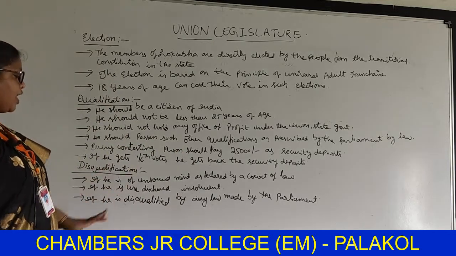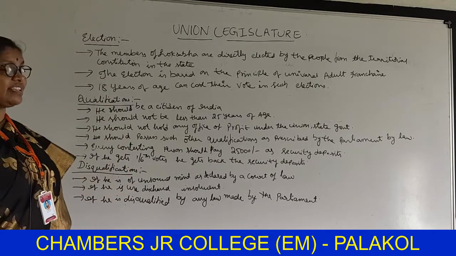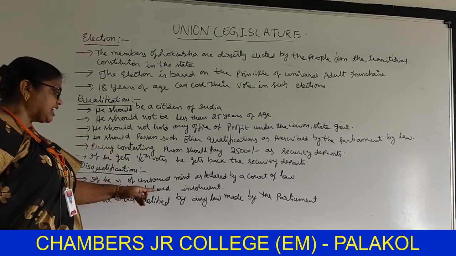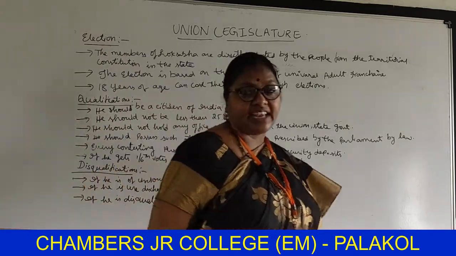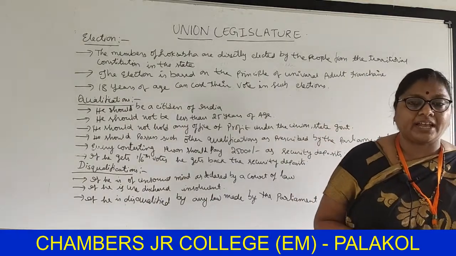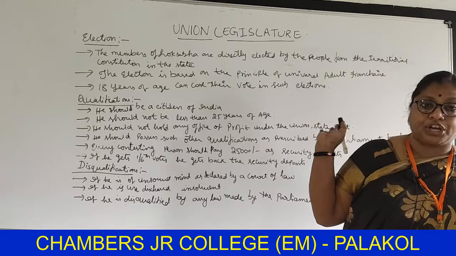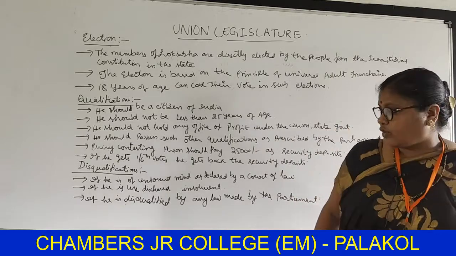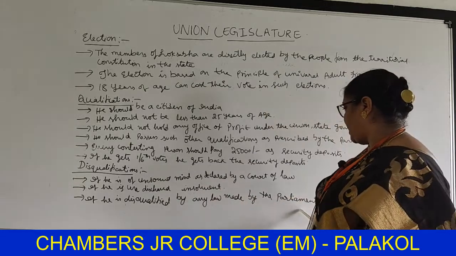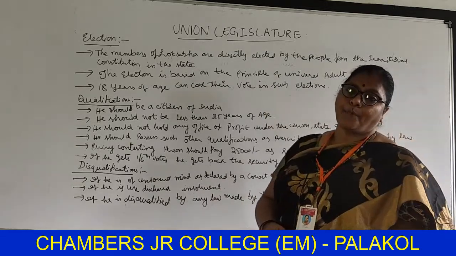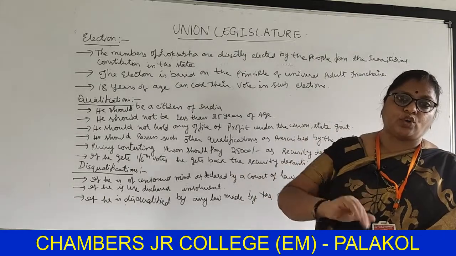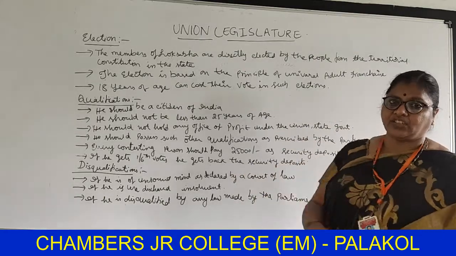If he is an undischarged insolvent, if he cannot pay the security deposit money, that is also one of the disqualifications. If he is disqualified by any law made by the parliament, if he is not fit under it, he is disqualified.